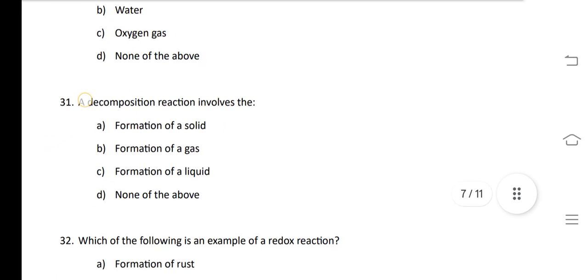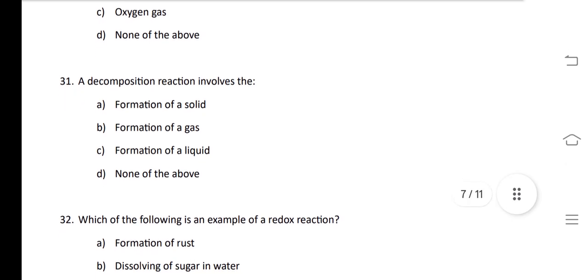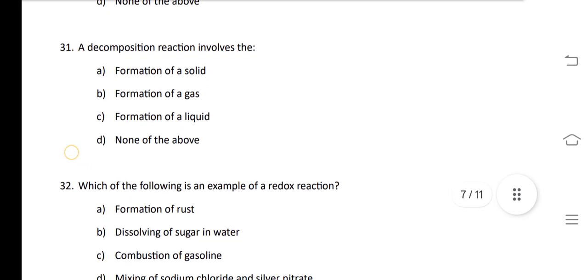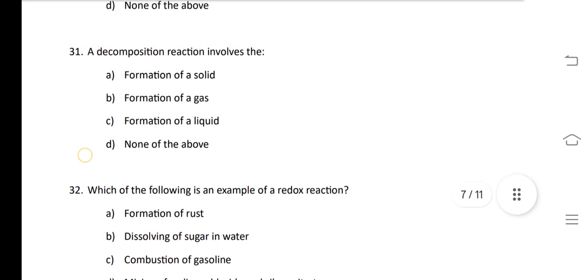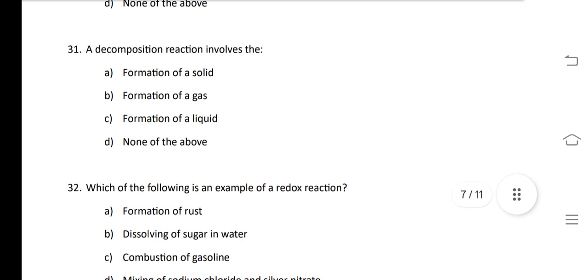Our next question is, a decomposition reaction involves the division of a single substance into two or more substances, but in all the three options it is said that there is formation of a solid, liquid and a gas. So answer of this question will be none of the above.